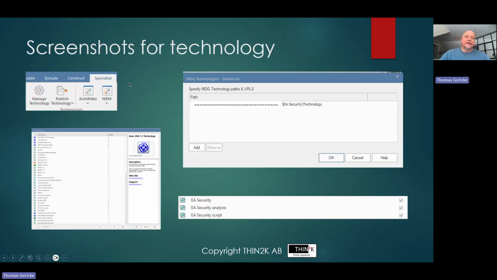So we go from the started Sparx EA specialized menu to Manage Technology, which opens this one. We click on Advanced and add a folder where the Sparx EA technology resides, and click OK here. And these three lines, EA Security, EA Security Analysis, and EA Security Script, shall all be visible and checked here. And after this, we click OK and restart our Sparx EA client, and then we are all set to start using the Sparx EAS framework.